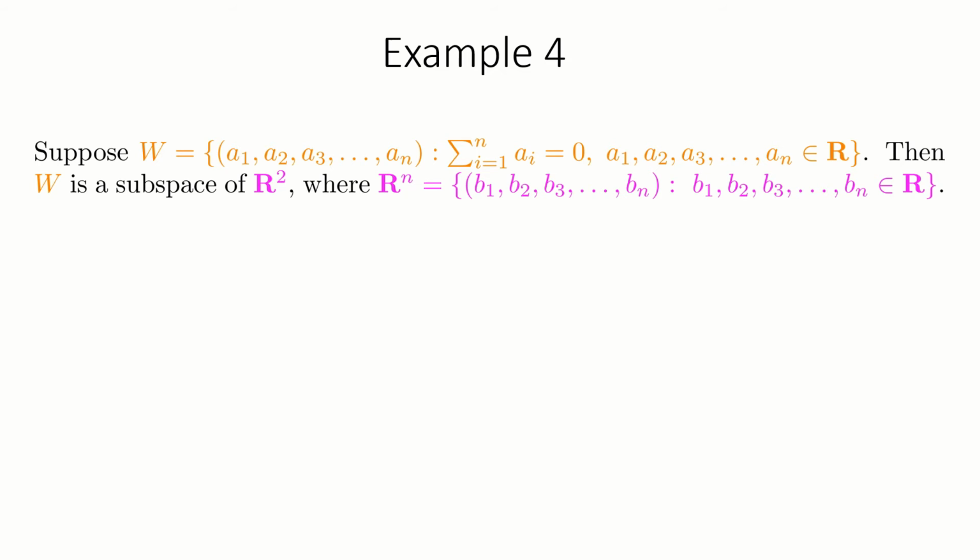This example is a generalization of the previous example. The vector space Rn consists of ordered n-tuples, and the subset W contains only those ordered n-tuples whose elements sum to 0. The subset W is a subspace of Rn.